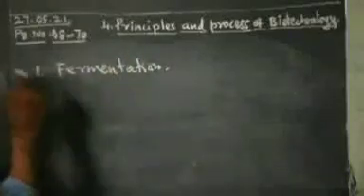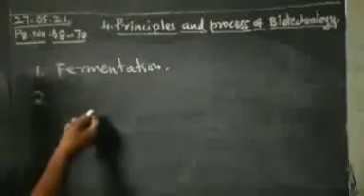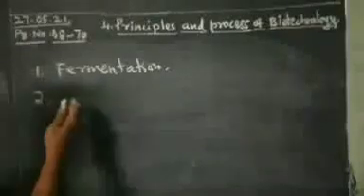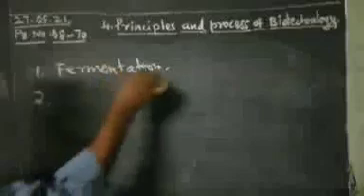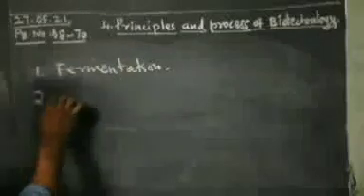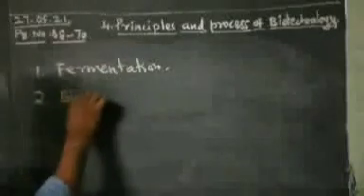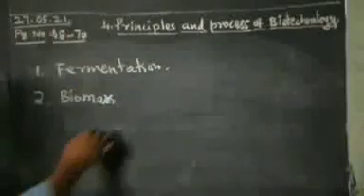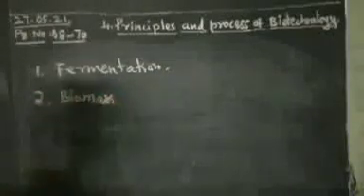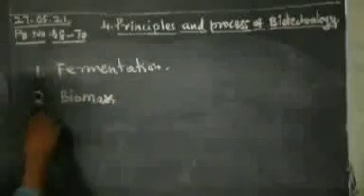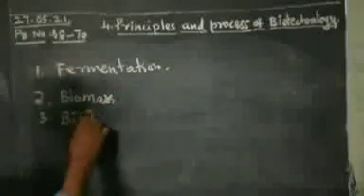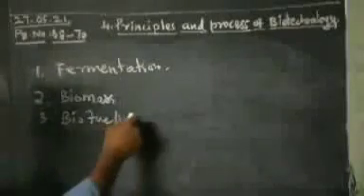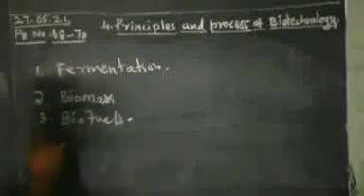Fermentation: some of the acids, chemicals, and proteins are mostly produced with the help of fermentation. The next one is biomass production. The bulk of biomass production mostly occurs in this region. Single cell proteins are also there, and biofuels too. Hydrogen and methane are mostly produced as biofuels.